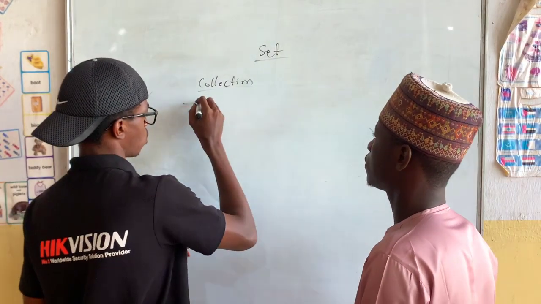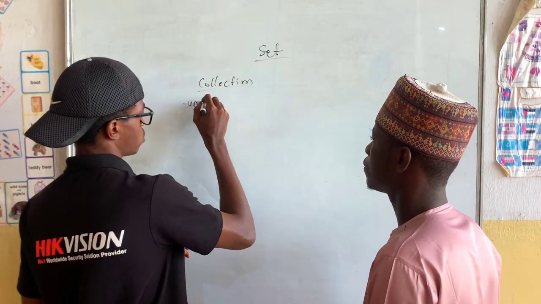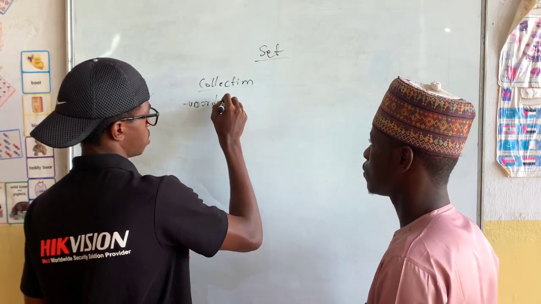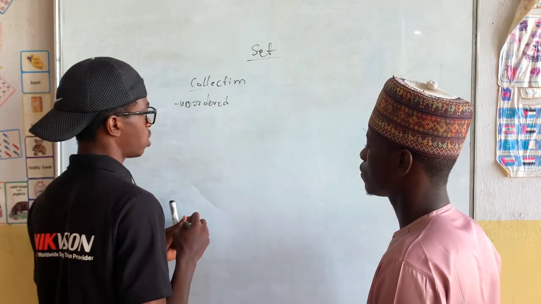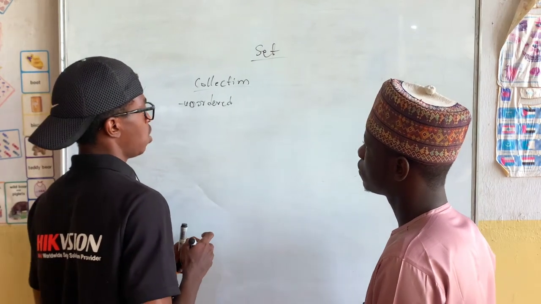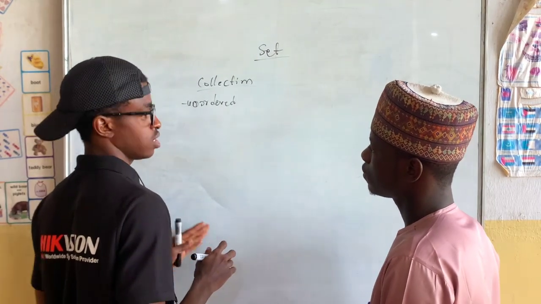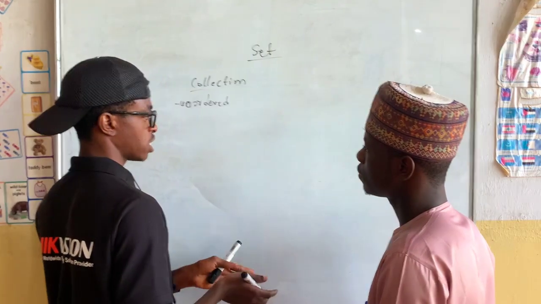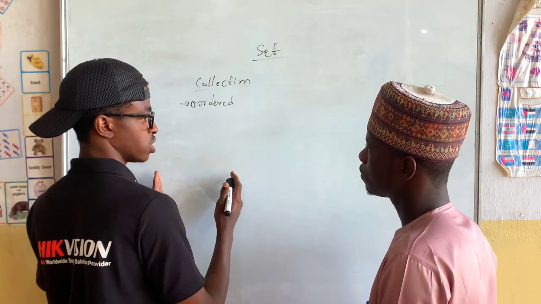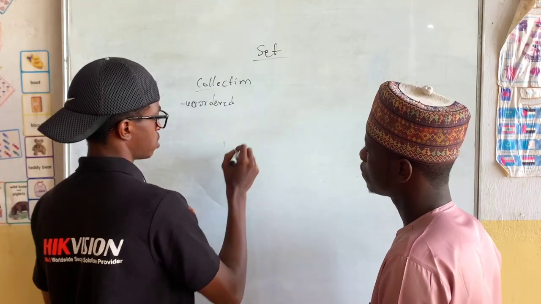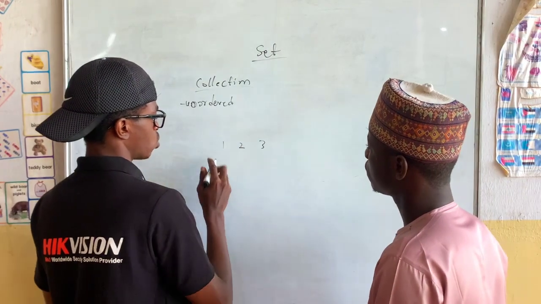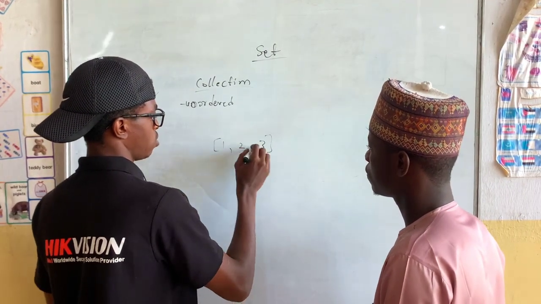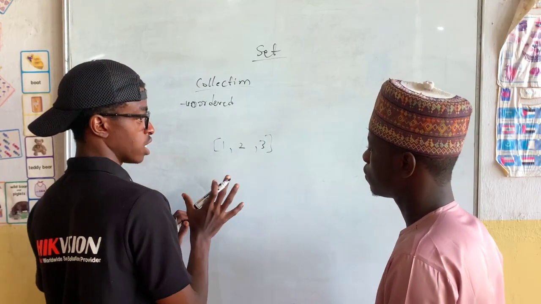So what is set? Set is an unordered collection of data. When you throw data into a set, it does not organize them like a list. A list, when you throw data into it, keeps the order you put it in. For example, if I put 1, 2, 3, the list takes them 1, 2, 3, the way you arranged them.